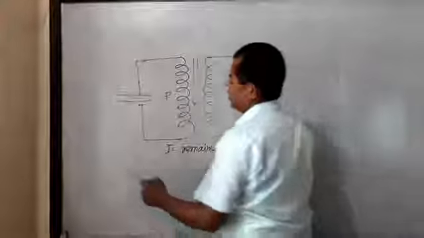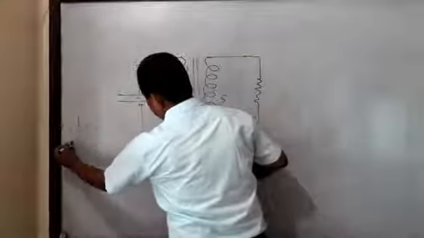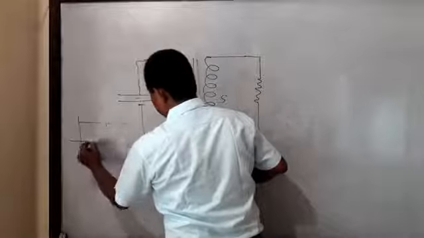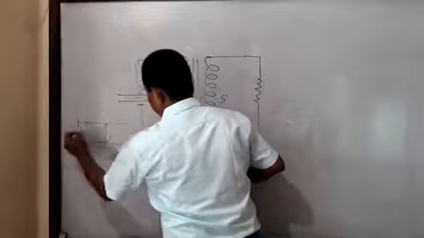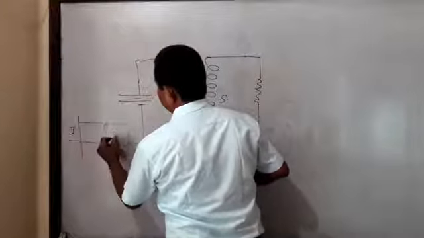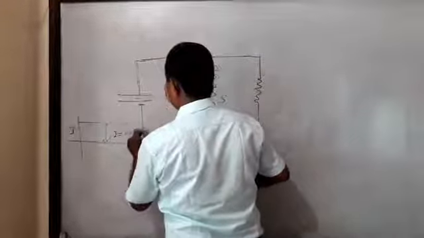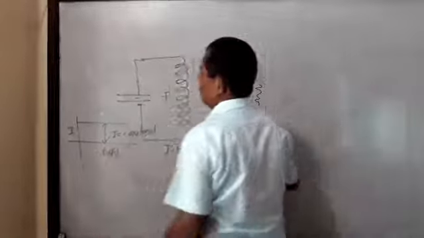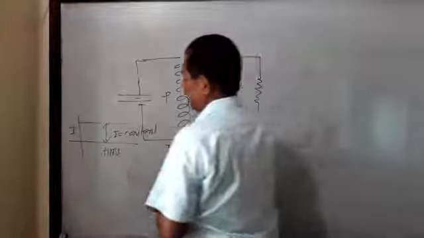We have seen that in DC current, the behavior of current is constant with time. Magnitude of current remains constant, meaning I is equal to constant with respect to time. This is the behavior of DC current.